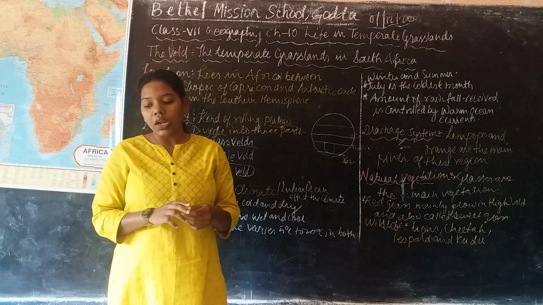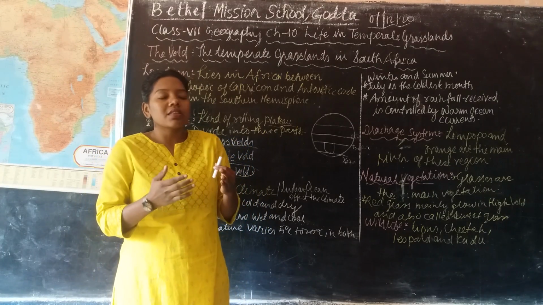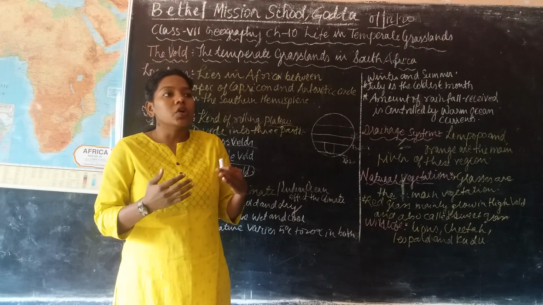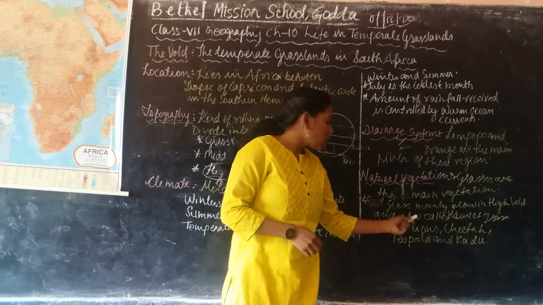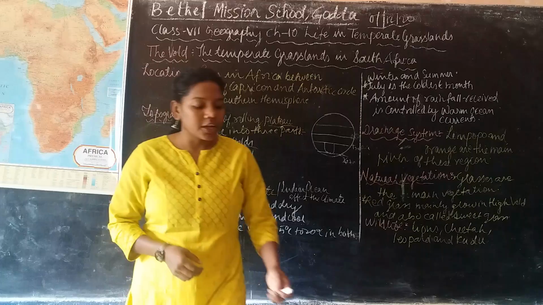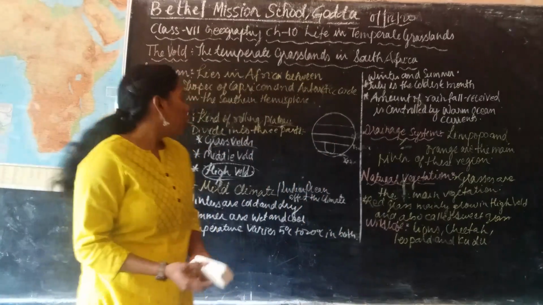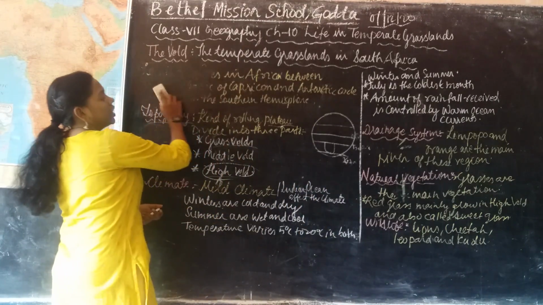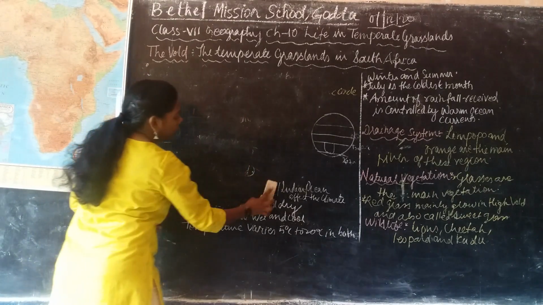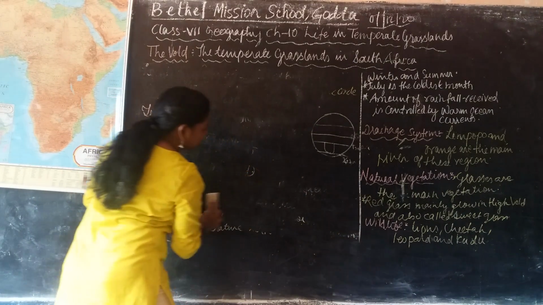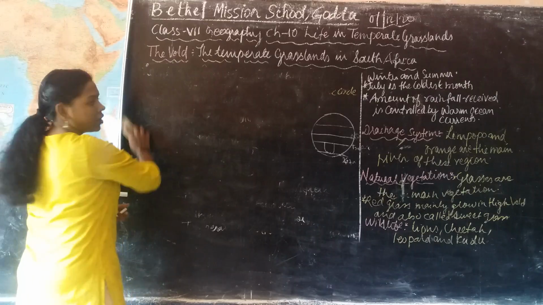It looks like a deer, but it is somewhat bigger. These are the important wildlife present in the veld region. Next we are going to learn about the agricultural activities present in the veld region.